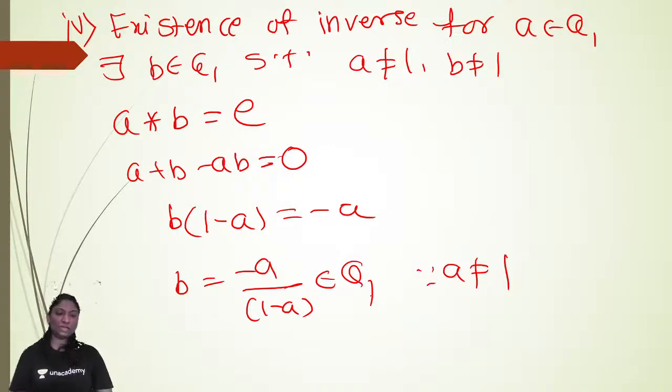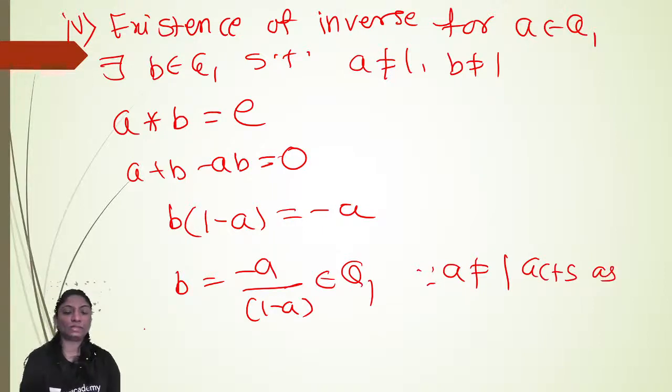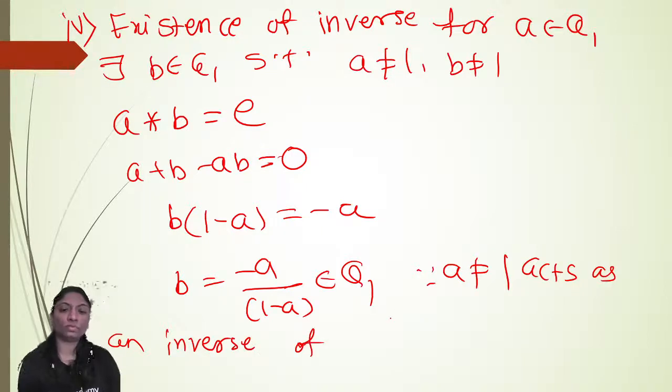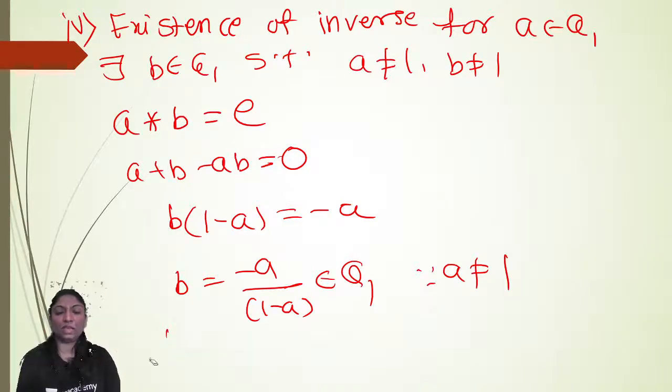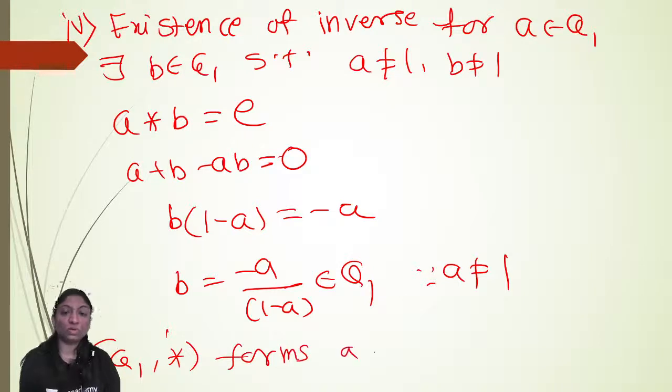B is equal to minus A upon 1 minus A belongs to Q1, this is an inverse of A in Q1. Okay. So Q1 with respect to star forms a group.